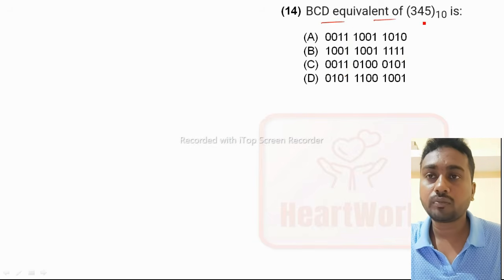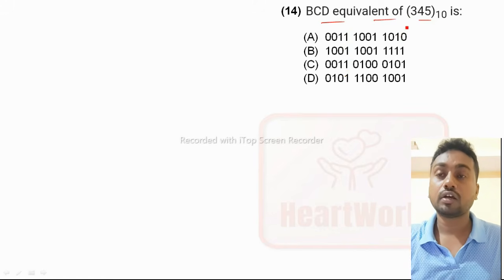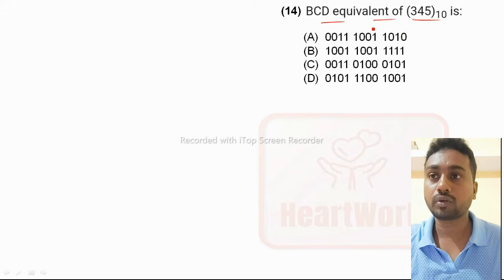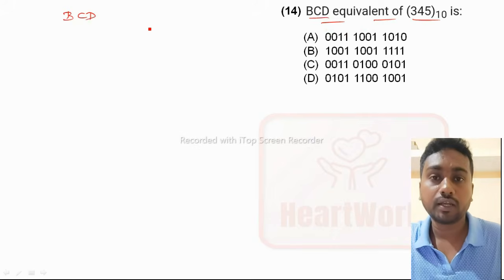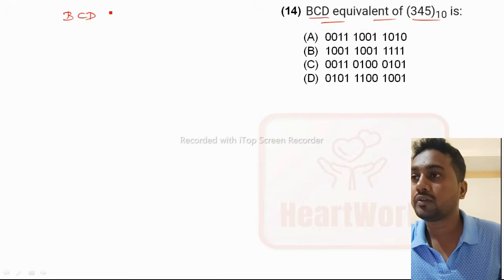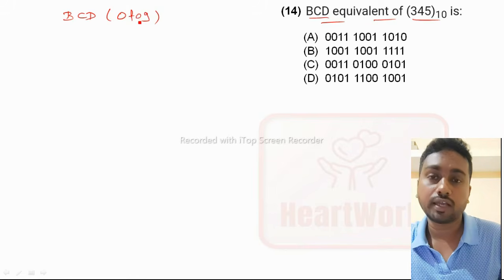BCD equivalent of 345. One BCD is asked, and one decimal number is given. We have to convert it to BCD. BCD means binary coded decimal number. What is the range of this? The range is 0 to 9.